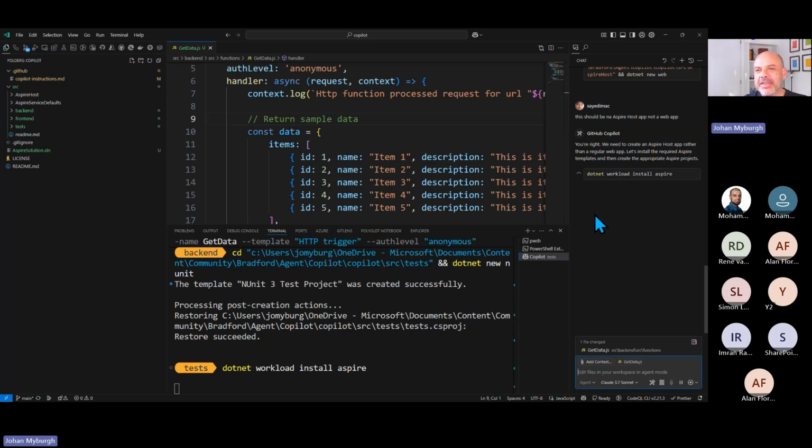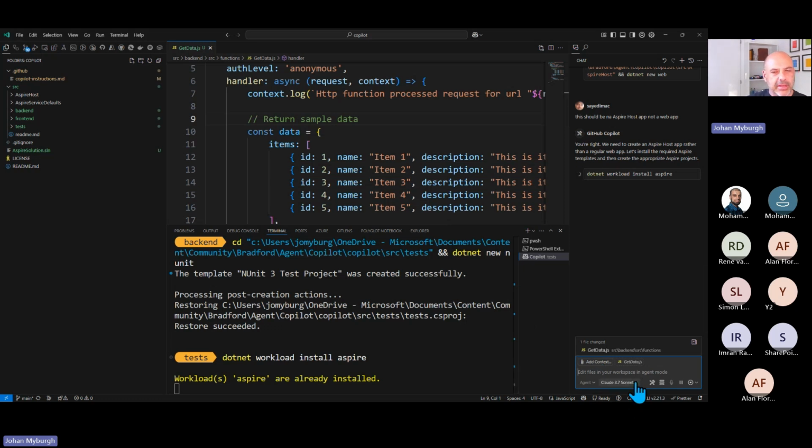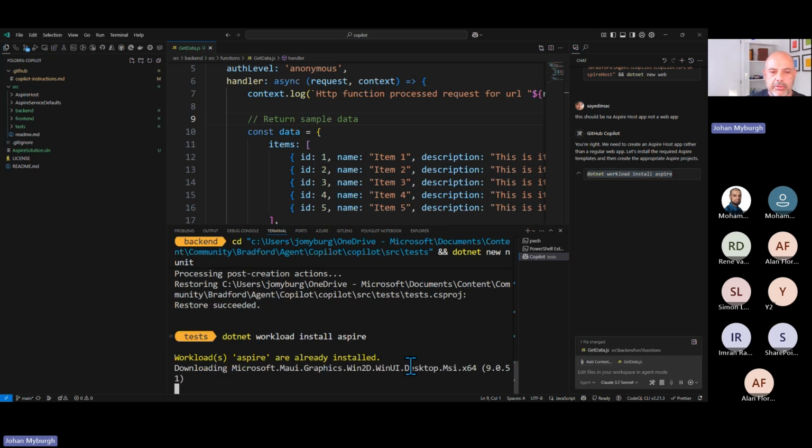But you can see there, and in actual fact, at this point in time, if it wasn't for me wanting to show you that, hey, it knows what to do here, and in fact, I might actually get some better traction from using one of the other models, but it realizes that I need .NET Aspire, the workload, to be able to do that. So it's installing the workload.